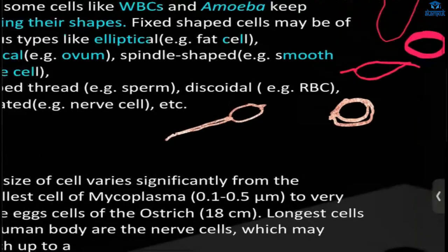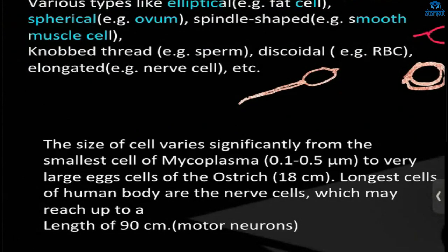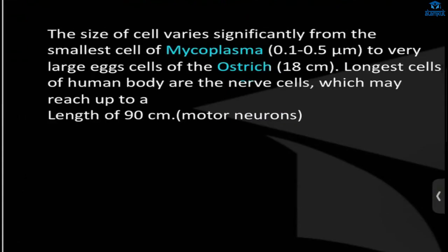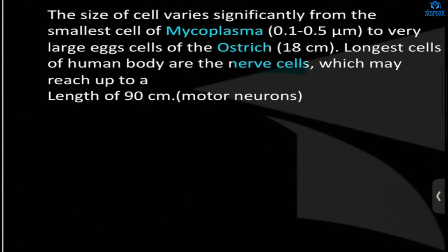And the size of the cell, what about the size? Is every cell of the same size? No. The smallest cell is mycoplasma, 0.1 to 0.5 μm, micrometer, okay? And the very large cell is the egg cell of the ostrich, it is 18 centimeters. And the longest cells in the human body are nerve cells, okay? It is of length 90 centimeters.